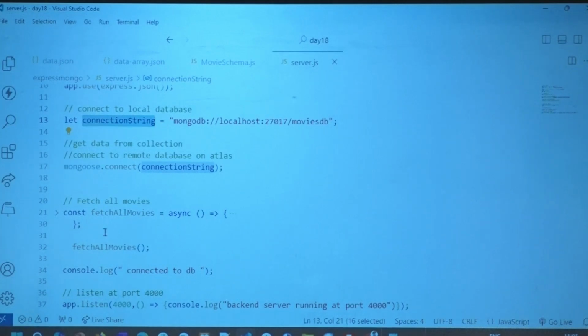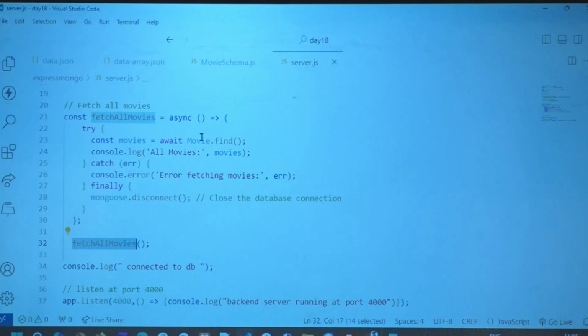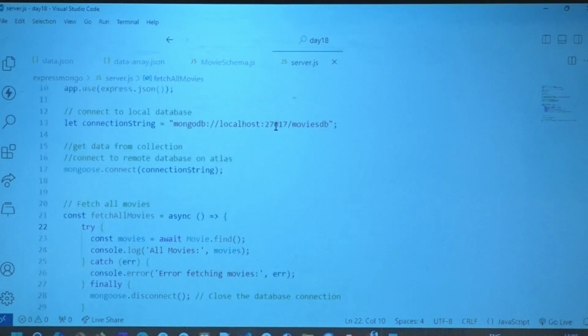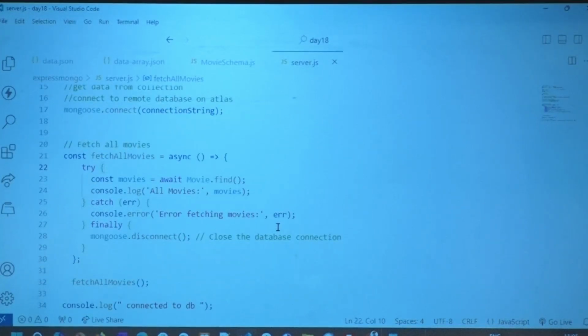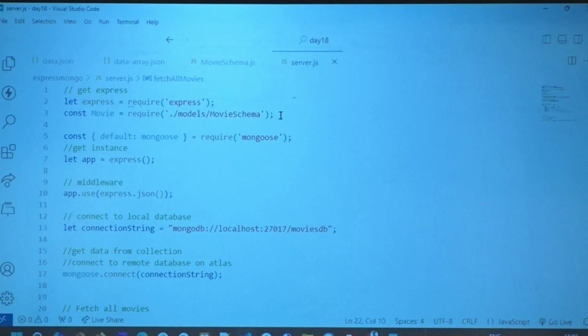I have written a simple fetch all movies connection method. What does it do? It simply does movie.find. You must be thinking, you just gave the database name. Which collection, how does it know? What I have not discussed yet is this one.